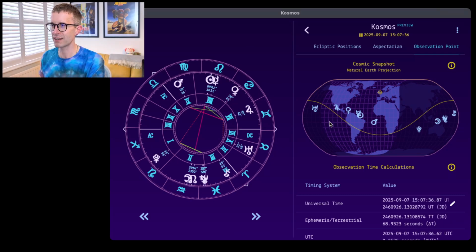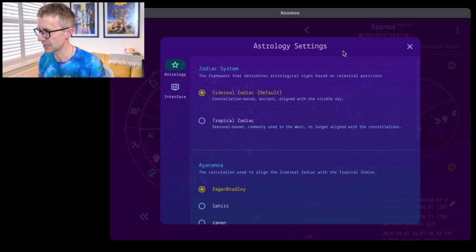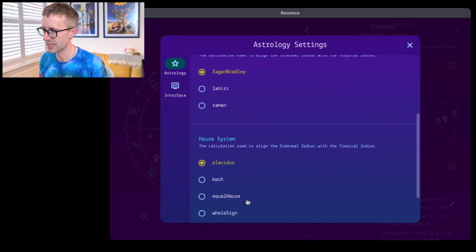Right now I am feeling good when I've got the settings dialed into the ones that I like, which is currently sidereal astrology using whole sign houses. So I can just show you. You can change all of the settings here to your liking.